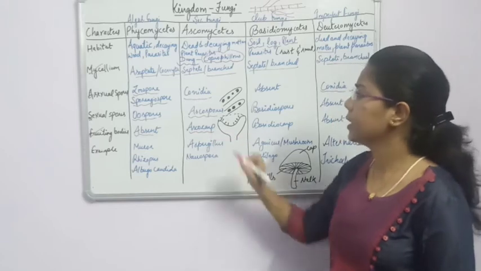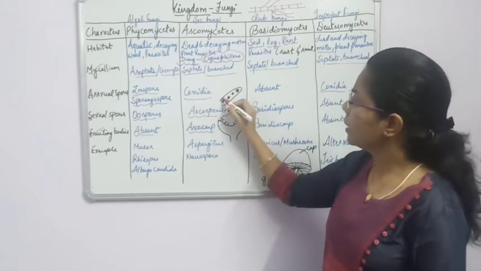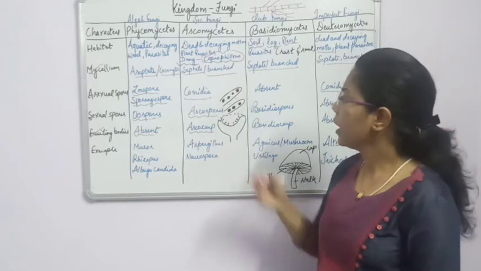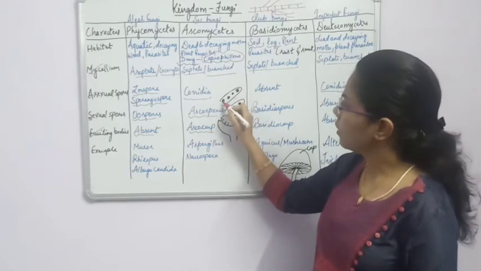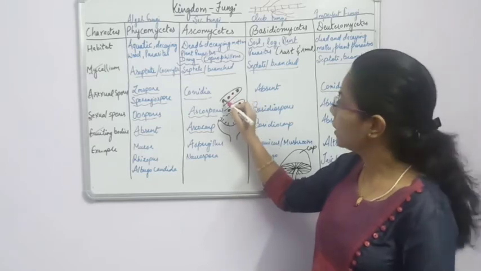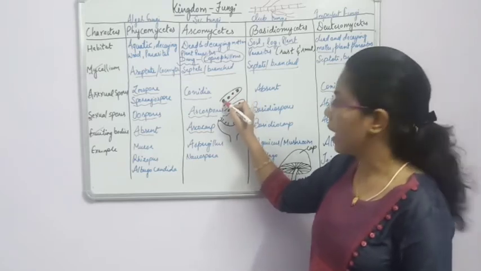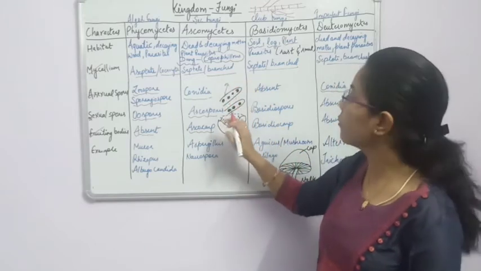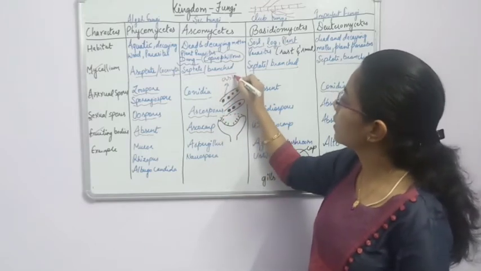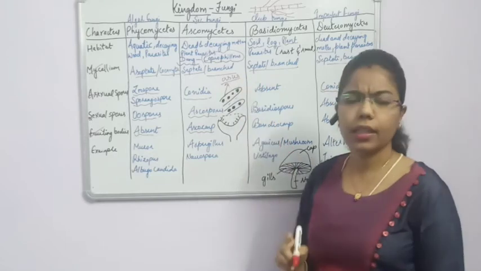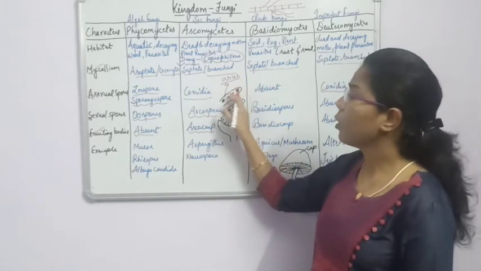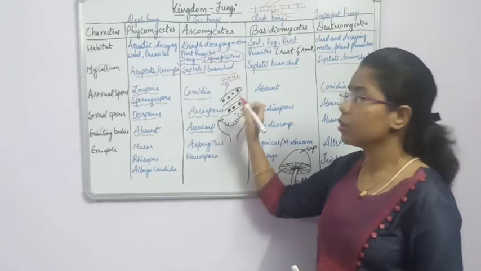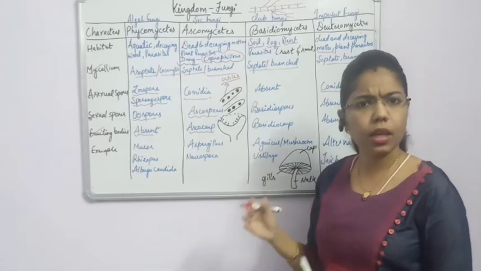What is happening here? See, I have drawn this diagram. These are ascus. Ascus means some bag-like structure. Inside this bag-like structure there will be formation of spores, and these spores are known as ascospores, and the body inside which these spores are forming is known as ascus. So ascus is what? It is a singular one. When we talk about more than one ascus, it is known as asci. Asci is the plural form.